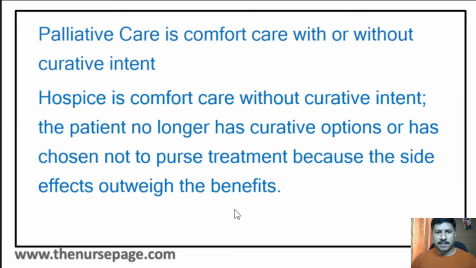Palliative care is also comfort care, and hospice is also comfort care. But in the case of palliative care, there is a chance of curing the condition. But in hospice care, the plan is that it will not cure the patient's condition, but it will give comfort to the patients till the life ends.